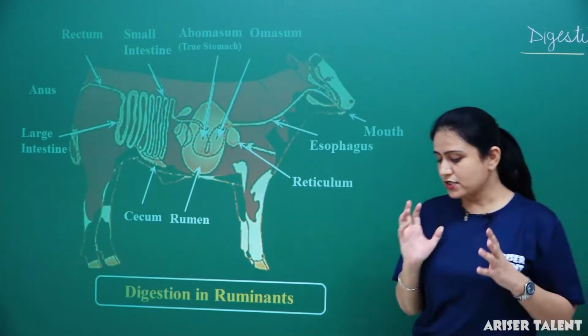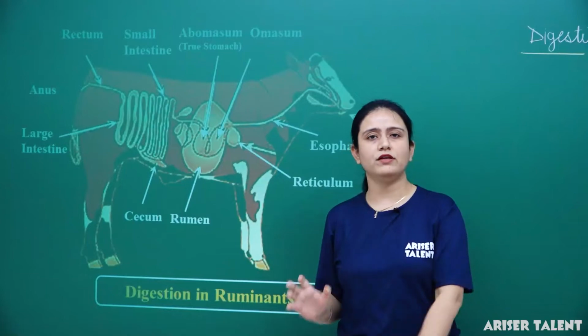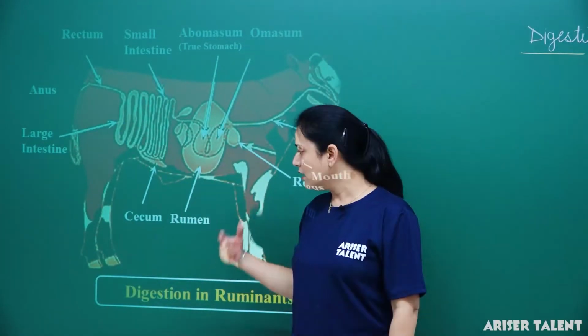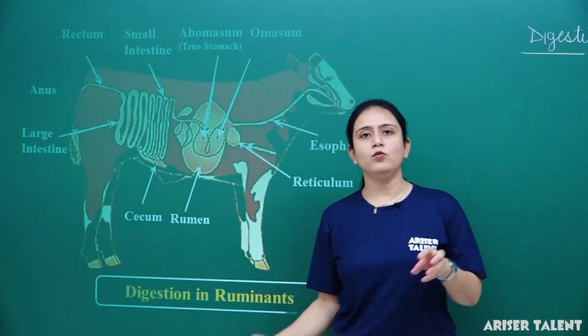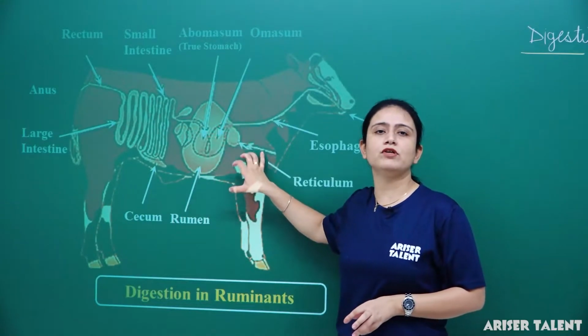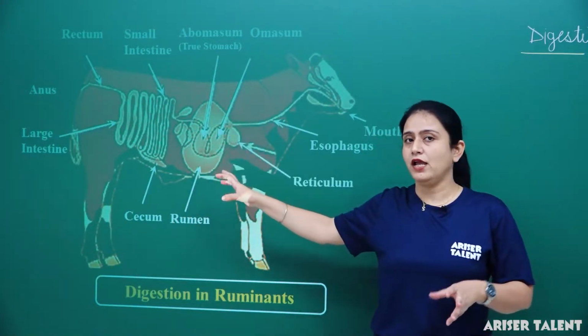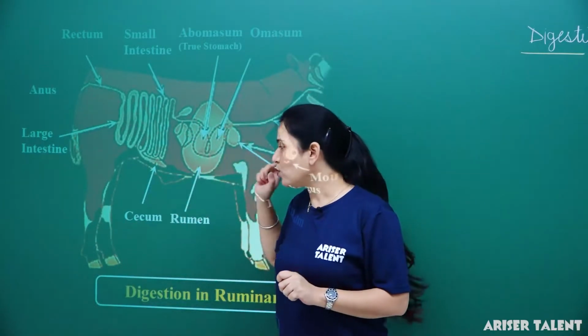Have you ever noticed that whenever they get food, generally they eat grass? They are known as herbivores because they eat plants, and plants have fibers in them.